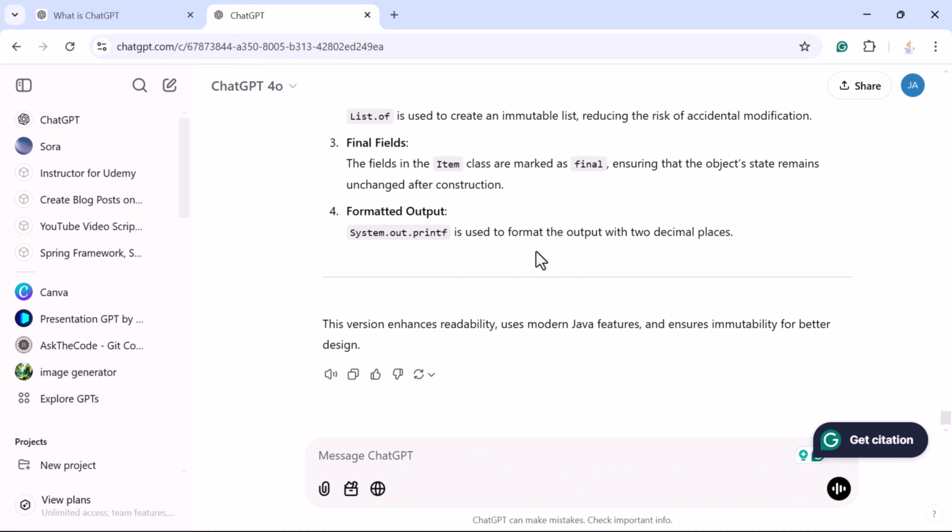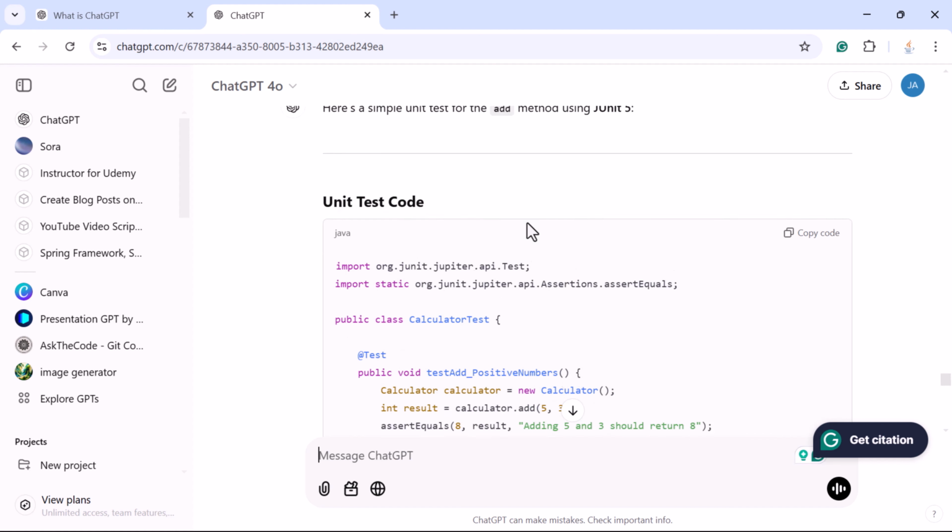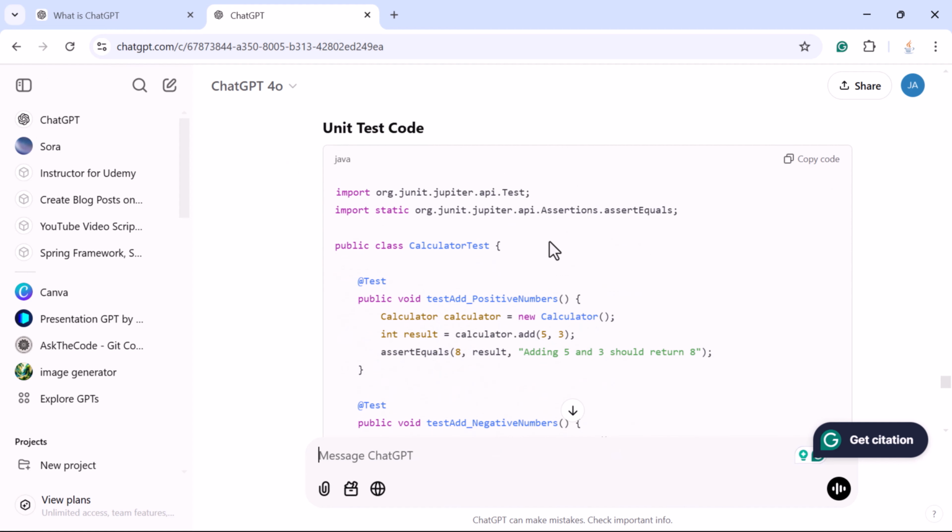So here just go to ChatGPT again, and let us enter the prompt: write a unit test in Java using JUnit for the following method. So let us give that. Look here at the response of ChatGPT.